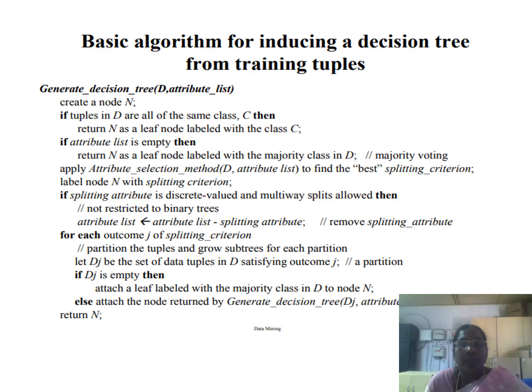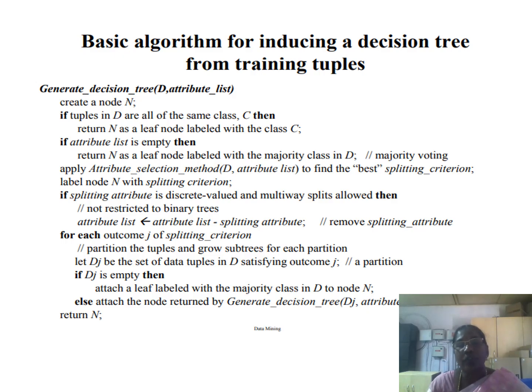We are passing the data set containing only the training data set, and the second one is the attribute list. What are the attributes available for this training data set, including the class label also, sorry. So create node N. If the tuples in D, or assume that D consists of 25 tuples, all are of the same class C, say yes or no, that's it. Here we consider it as yes. Then return node N as a leaf node labeled with the class C.